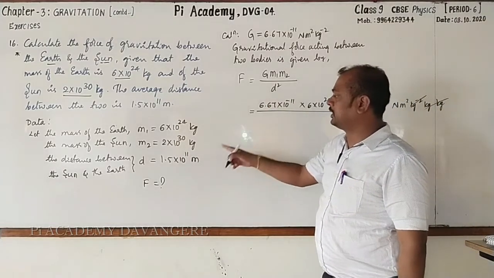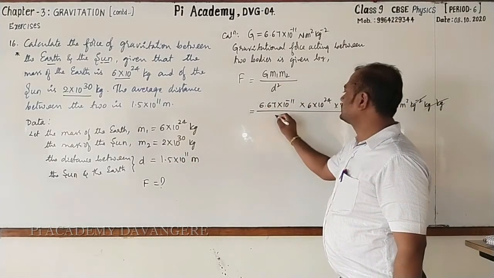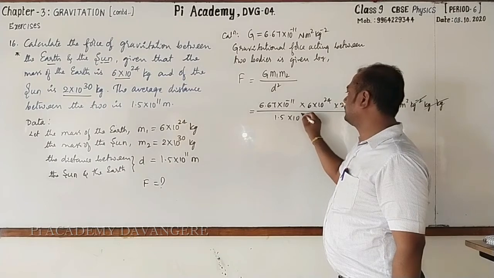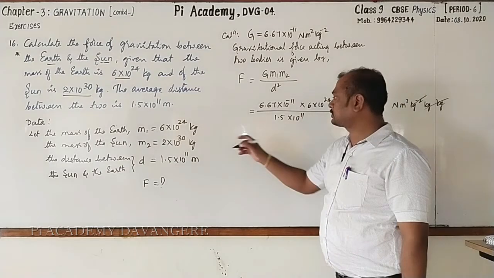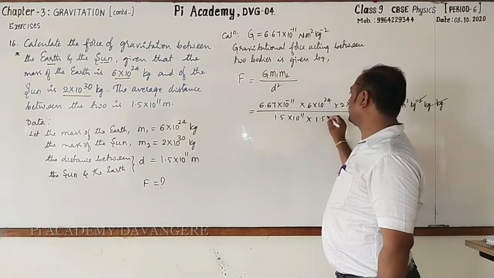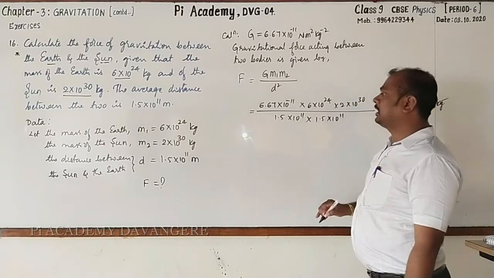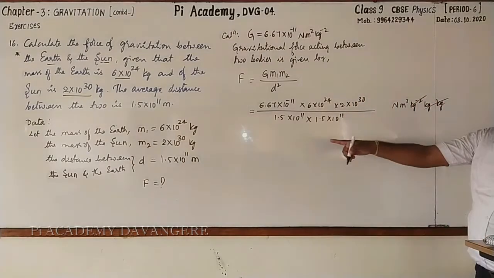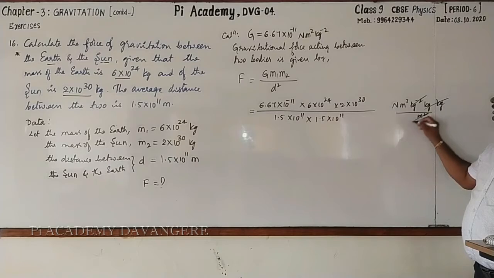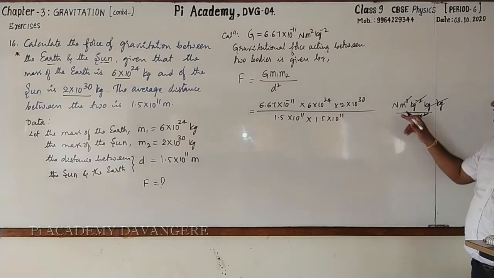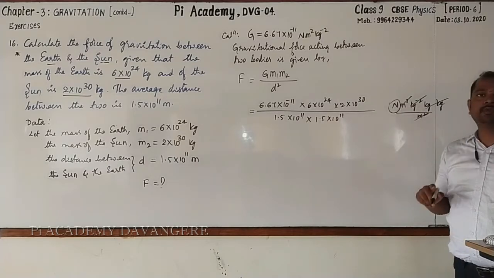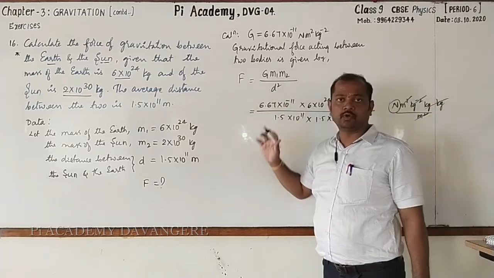Divided by d square. d is 1.5 into 10 raised to the power 11, whole square. Into 1.5 into 10 raised to the power 11. Meter is there, so it is meter square. So, meter square get cancelled. Only Newton will remain, which is the unit of force.